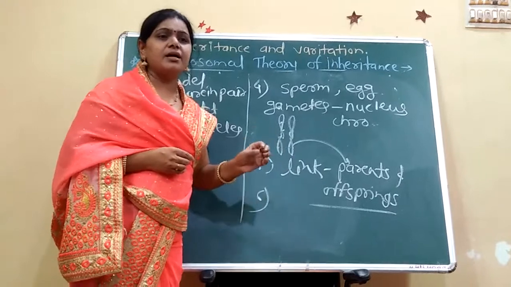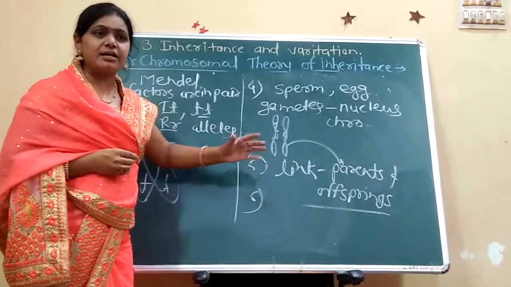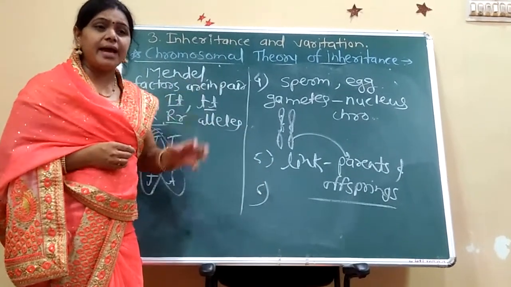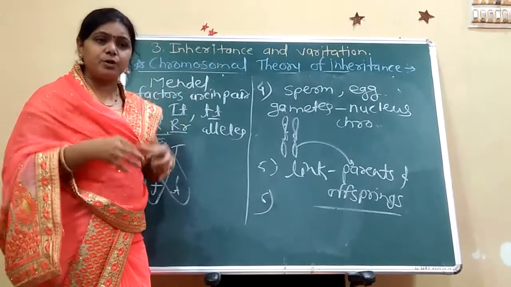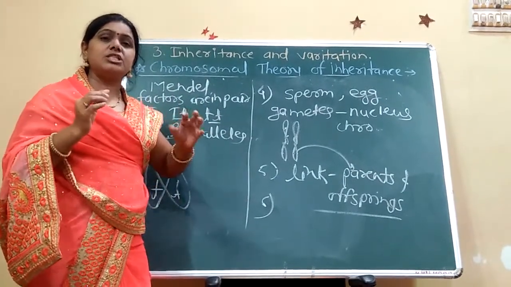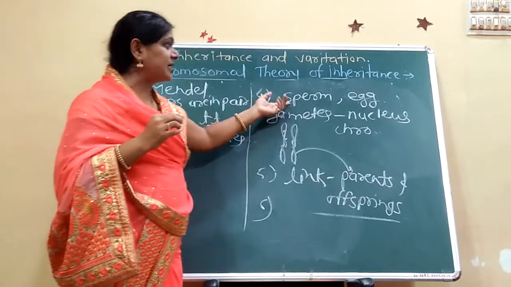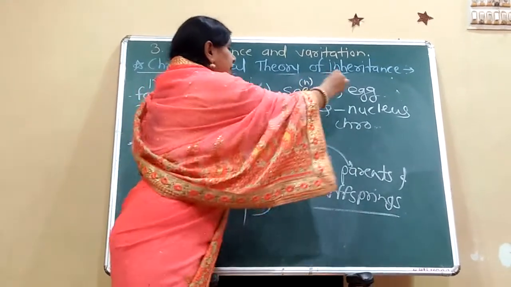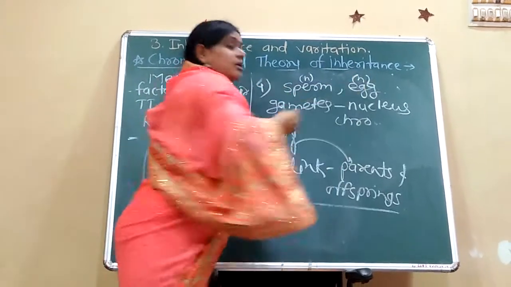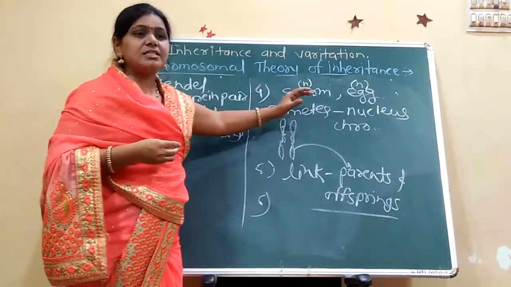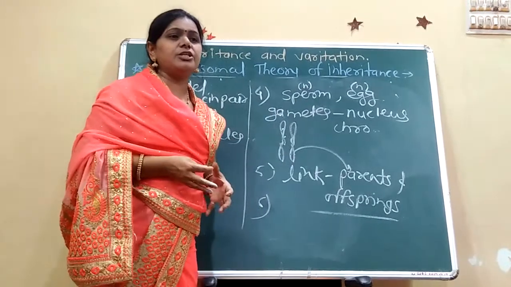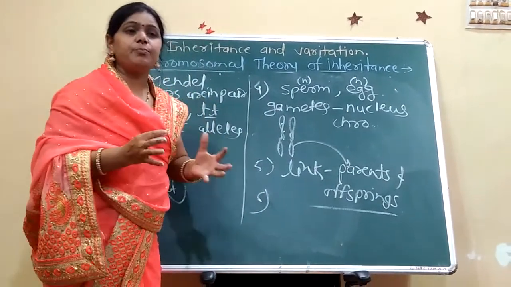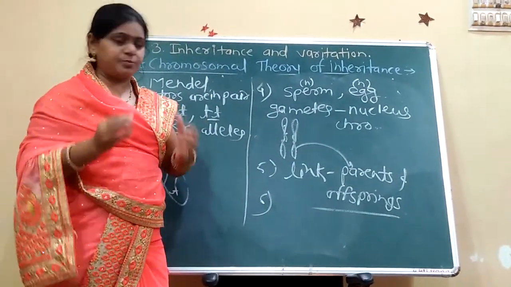that is, sperm and egg, which carry all the hereditary traits, as we all know. But when these gametes fuse, the sperm, which is haploid, that is n number, and the egg, which is also haploid n number, fuse with each other, they restore the diploid number of chromosomes of the species.